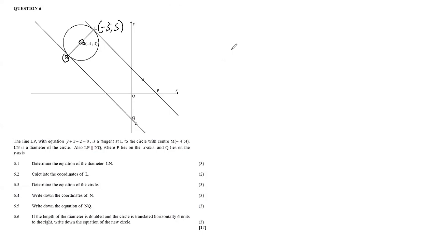In that case, you can still use the midpoint formula, but the way in which you use it now will be separated. You will say, okay, let's consider the x coordinate of M, and let's separate this to x1 plus x2 over 2. And then let's consider the y value of M, and let's separate it to y1 plus y2 over 2.